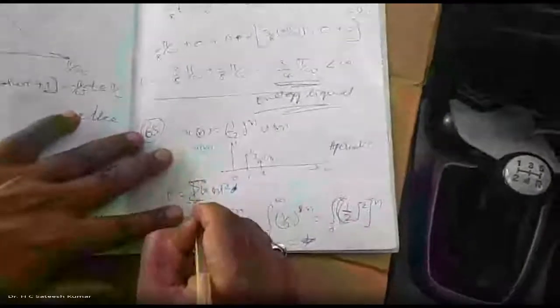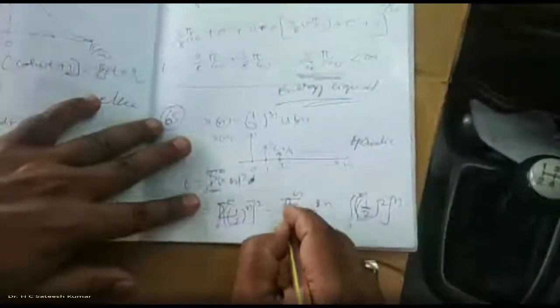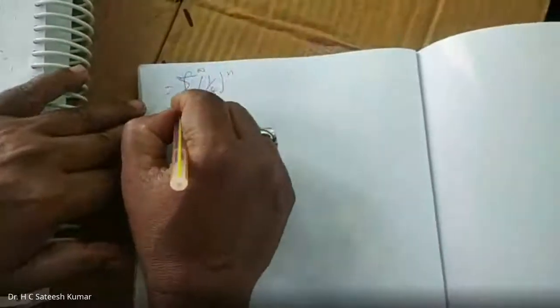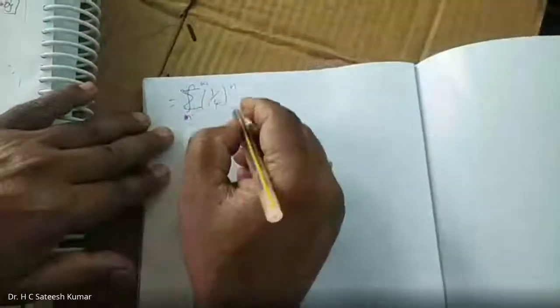Sorry, it's not integration. This is for discrete now, so it is summation. This is also summation. So therefore, what we have is not integration, it is summation. n varies from 0 to infinity.